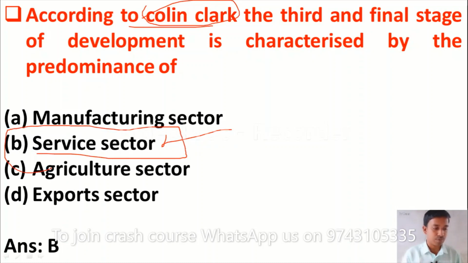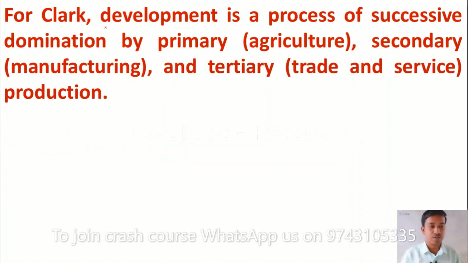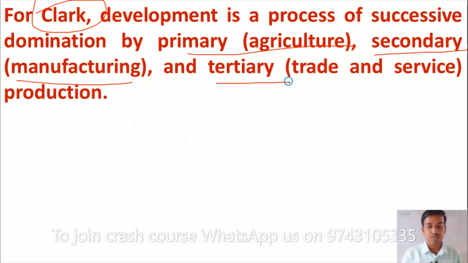Please remember, the 3 sectors according to Colin Clark are: one is the primary sector, that is agriculture; then the secondary sector, meaning the manufacturing sector; and the tertiary and final sector, which is trade and service. So please remember these 3 sectors given by Colin Clark.